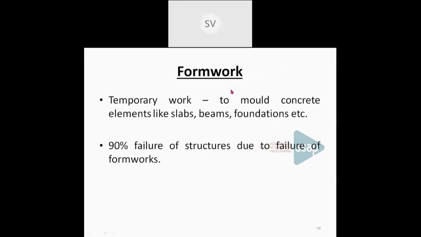Now, the failure of the formwork can lead to the failure of the structure. So 90% failure of structures is due to the failure of the formwork. So when you design a formwork, that should be designed based on the loads as well as the existing conditions in the site, etc. And what are the requirements of a formwork?